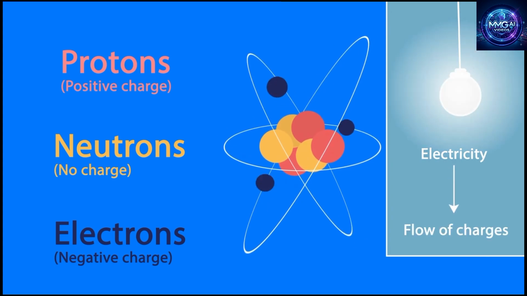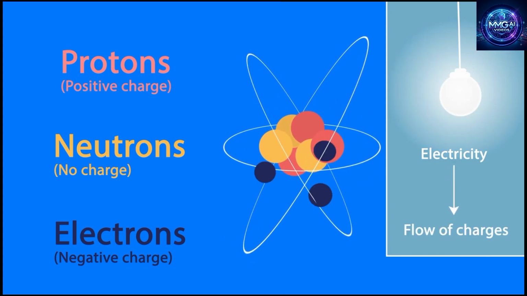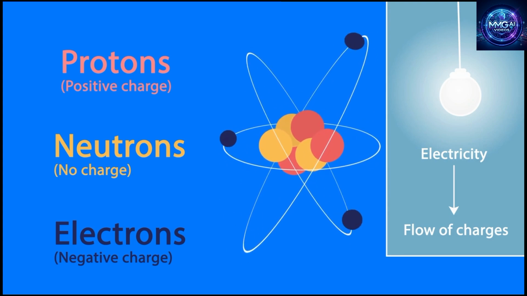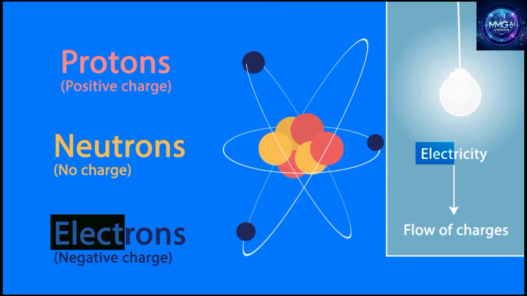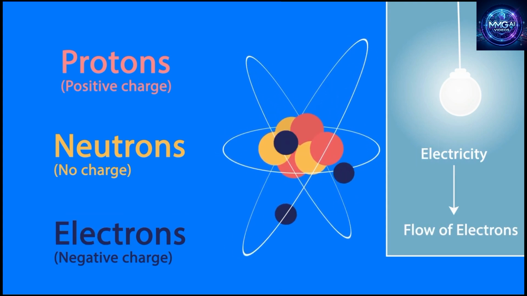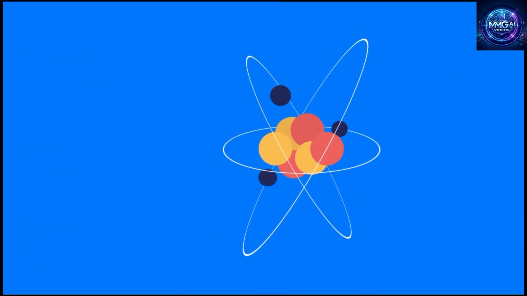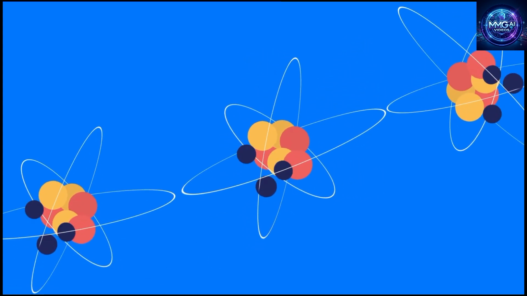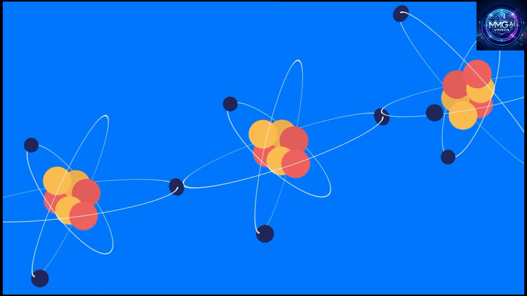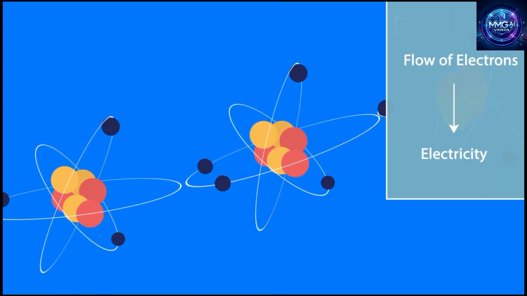Electricity is nothing but flowing charges. Which charges do you think I'm talking about? The protons or electrons? Look at the words electricity and electron. Do you notice a common thing between them? Yes, it's the flow of electrons that's important to understanding electricity. Flow of electrons. Do I mean electrons flowing in their existing orbits? Not really. I'm talking about electrons moving from one atom to the other and so on. Yes, this flow of electrons is what constitutes electricity.